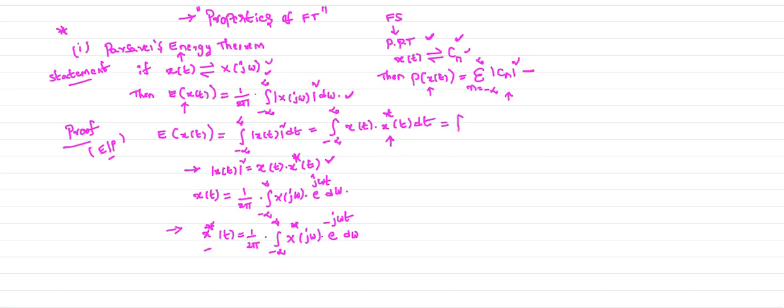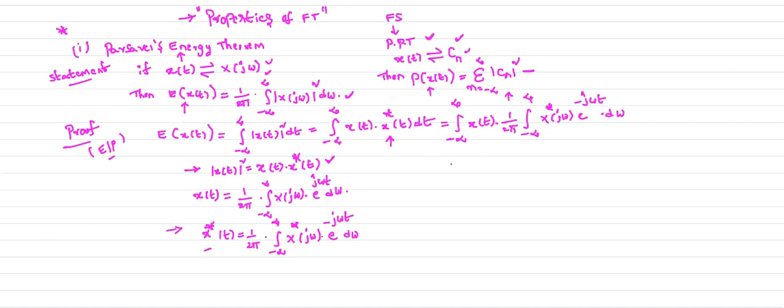So we will get integral minus infinity to plus infinity, x of t is here, and x conjugate of t is 1 by 2 pi integral minus infinity to plus infinity x conjugate of j omega e power minus j omega t d omega.